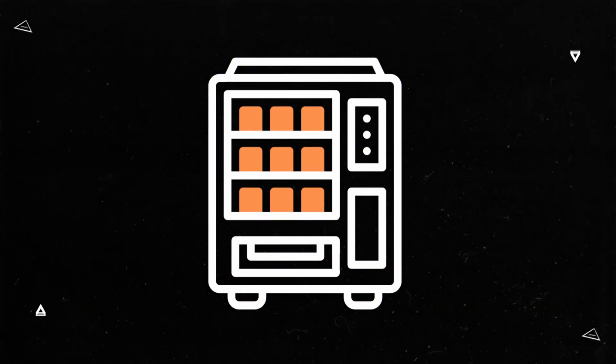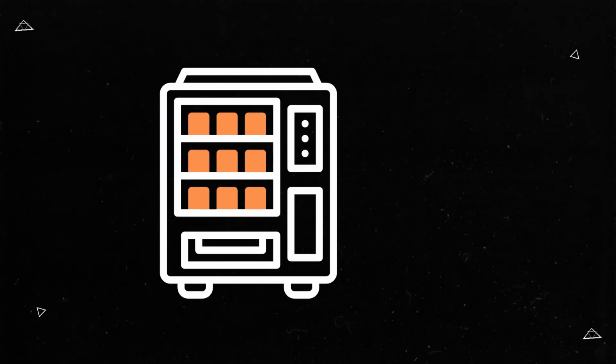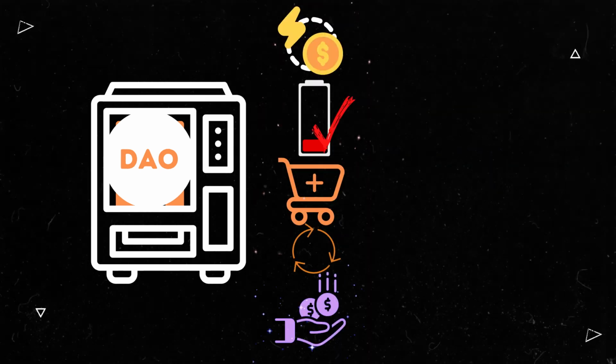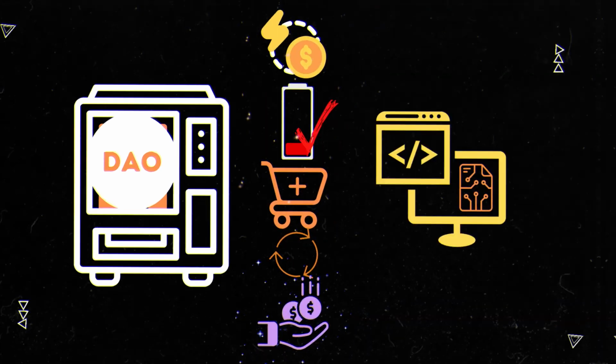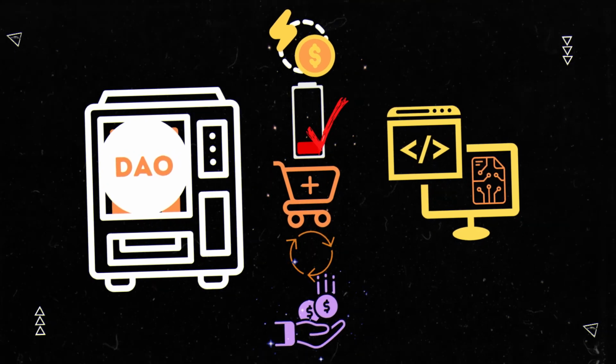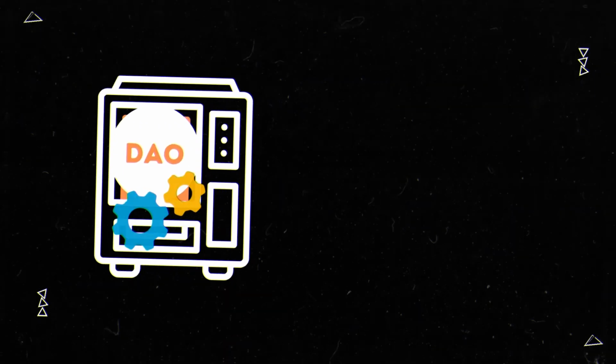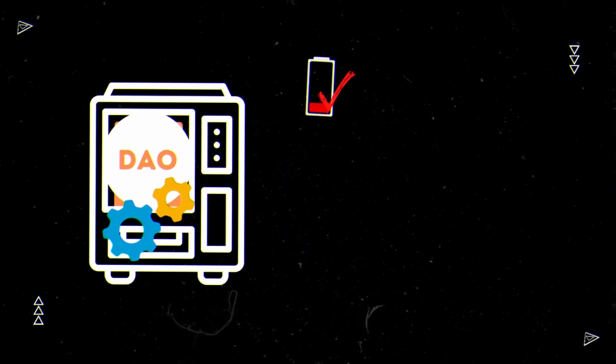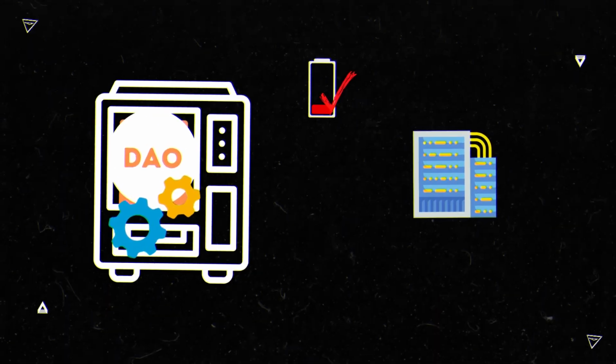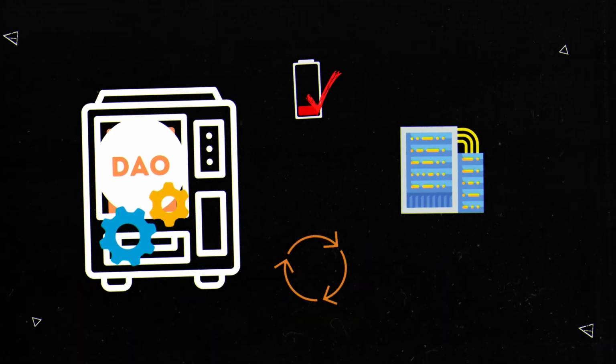Let me build on the vending machine example from the introduction. If a vending machine was a DAO, then any component of the process that required a human would simply be replaced by code. Essentially, we would ensure that the vending machine could automatically monitor its own stock, and when it was low, send information to its server about which products needed restocking and basically complete all tasks that we have seen in the introduction.